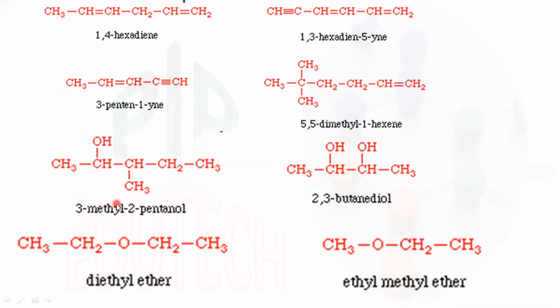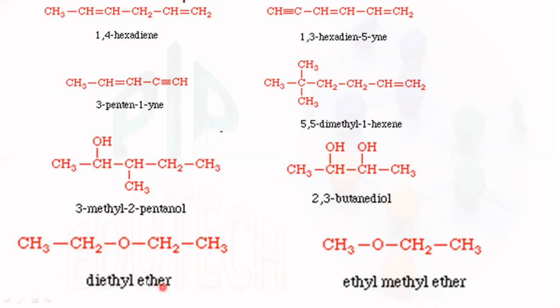The naming is 3-methyl 2-pentanol. Next, 2,3-butanediol. No double bonds are there, so "ane". The second and third positions have OH groups, 2 OH groups, so diol.